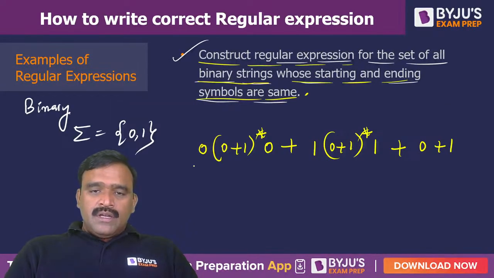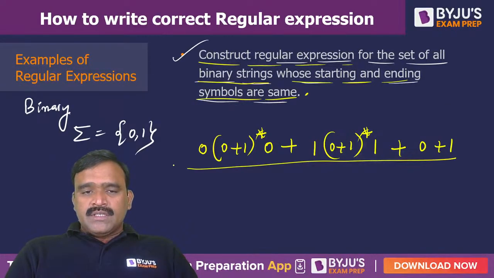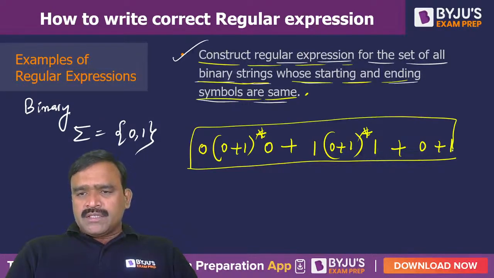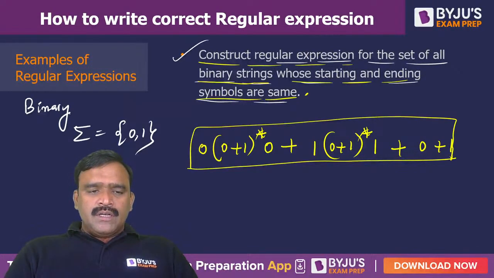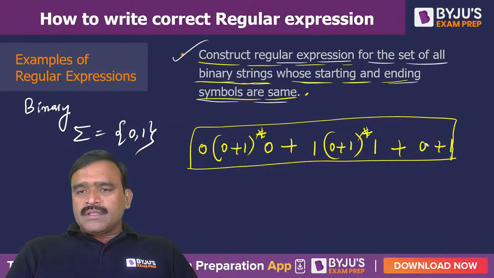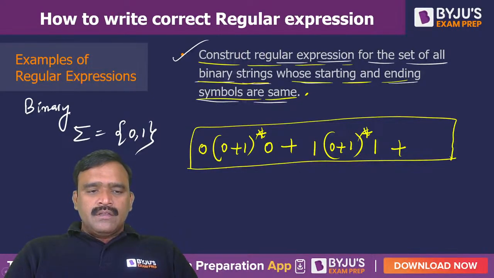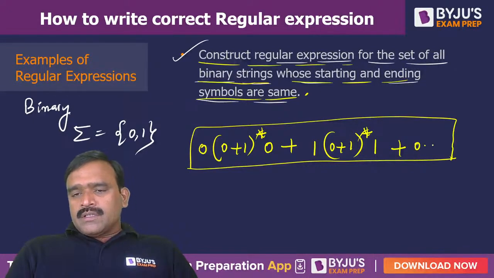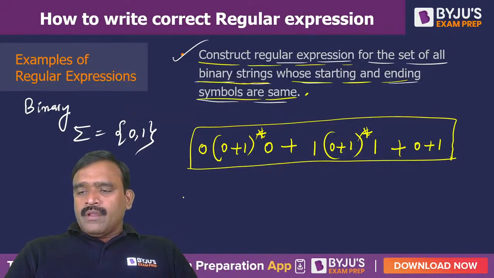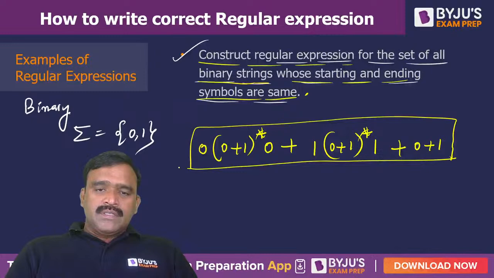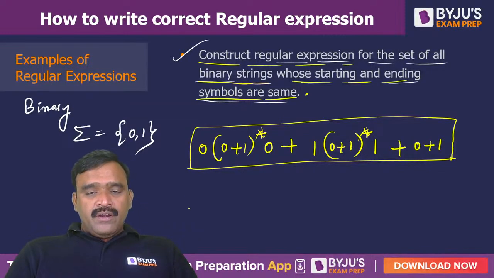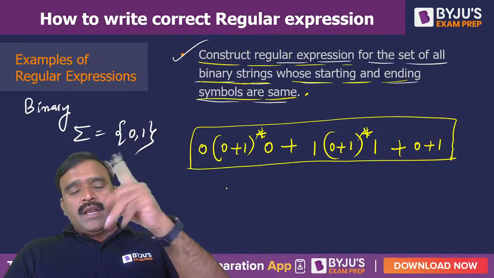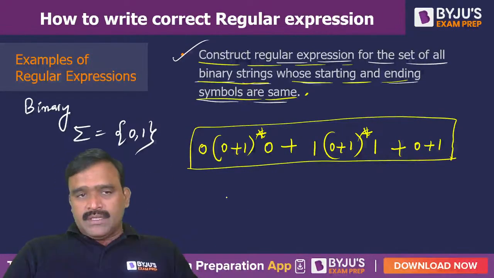In a single 1, 1 is the starting and 1 is the ending. You have to include that, and epsilon is not necessary because epsilon is not a symbol here, so it is not starting with anything. So we can consider just 0 or 1. I will just write it once again. Just wait, and yeah, either single 0 or single 1 also should be required. Any doubt? You are not sending any messages here. And starting and ending symbol different means 0 start ending 1 and 1 start ending 0, like that it will go.